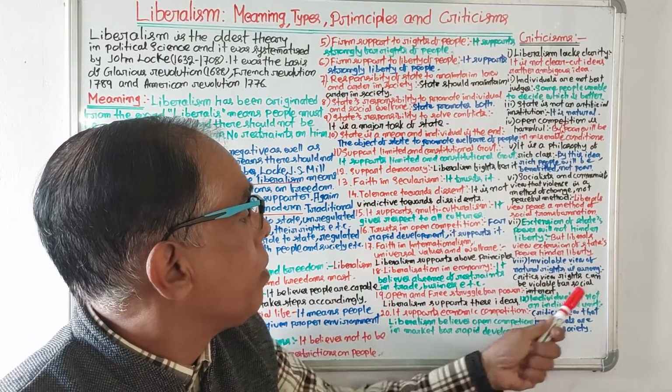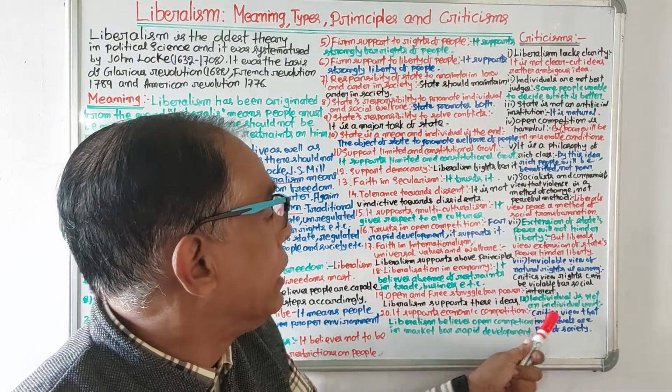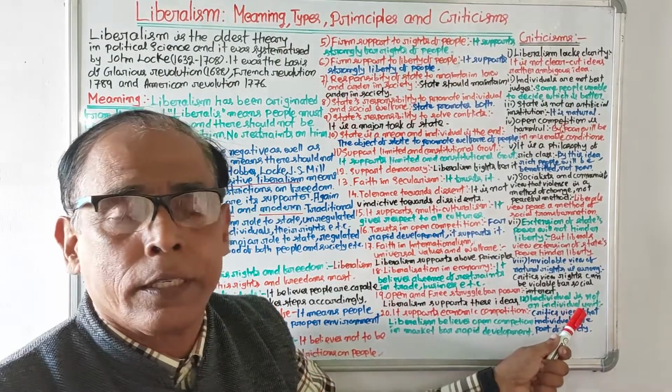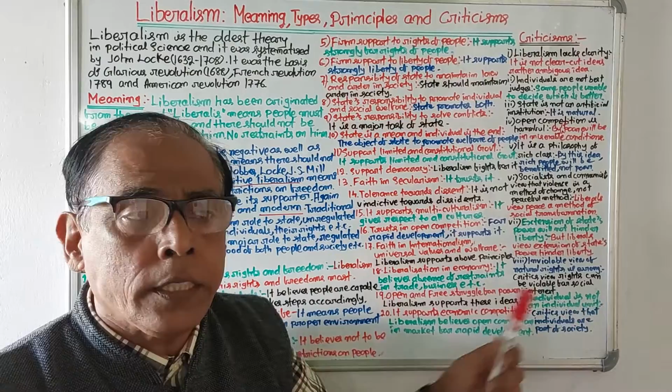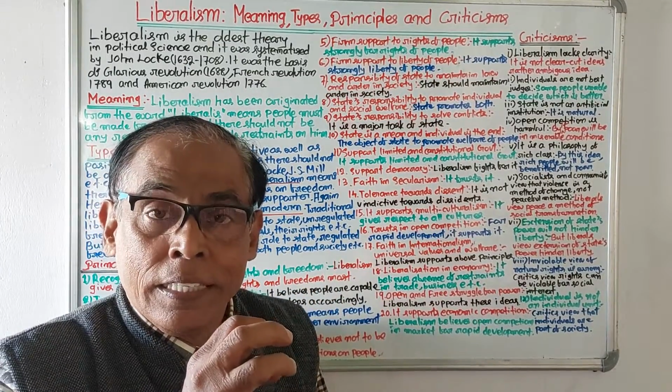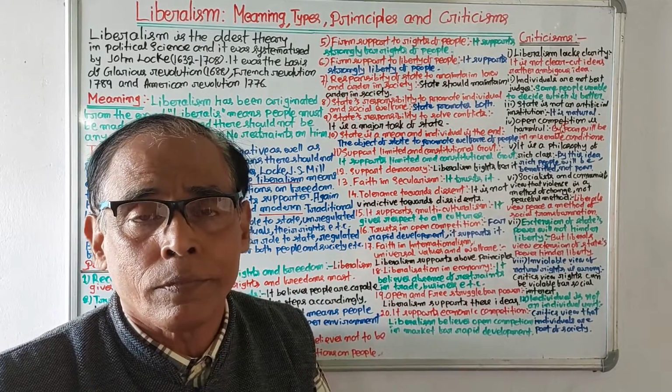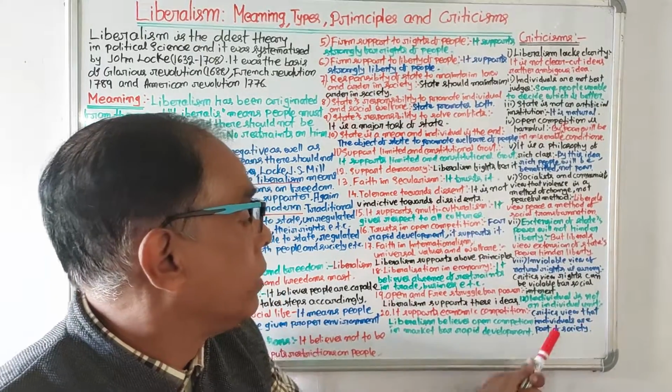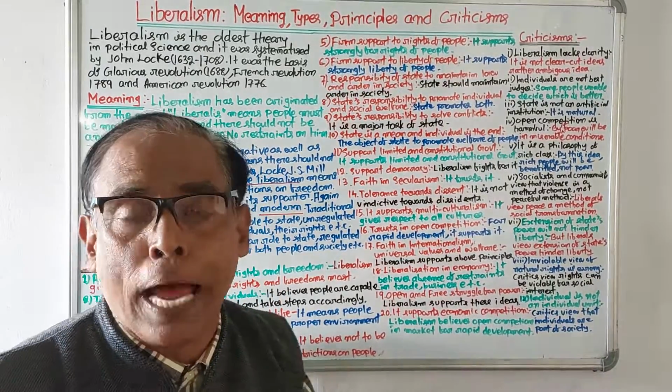Then, finally, individual is not an individual unit. According to liberals, the individual is an individual unit. It is not a part of society. But critics view that individuals are parts of society.